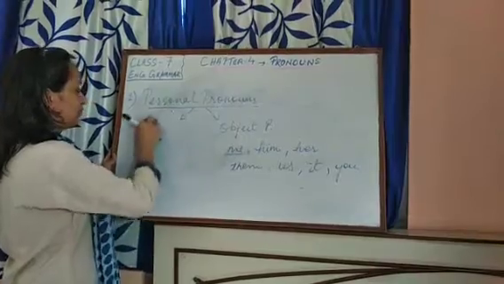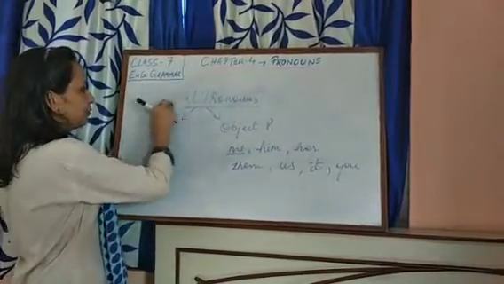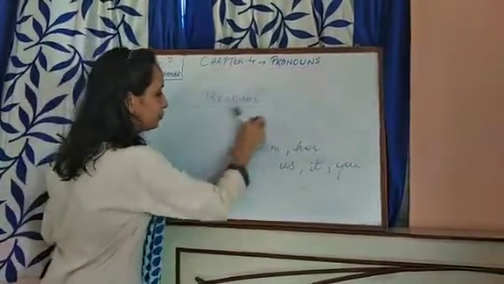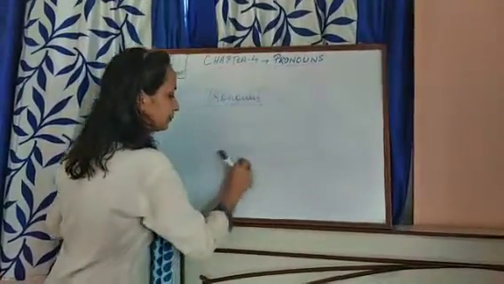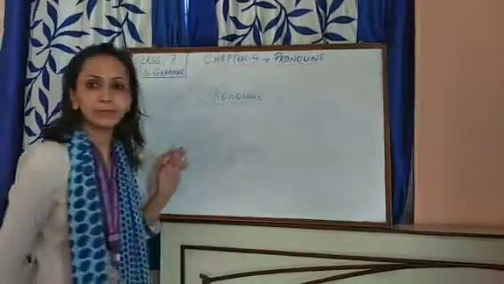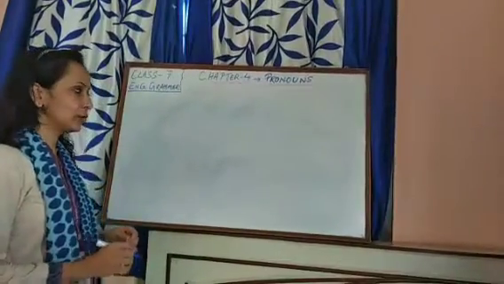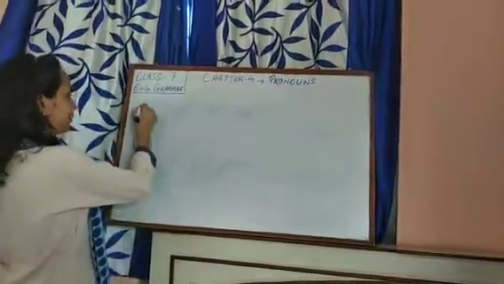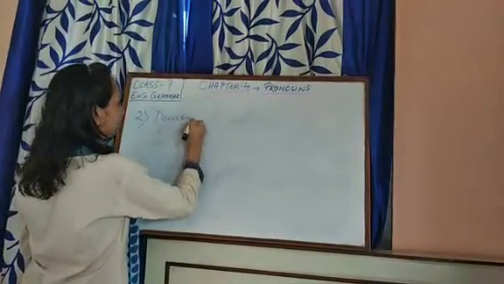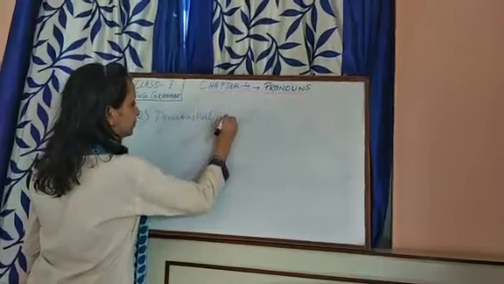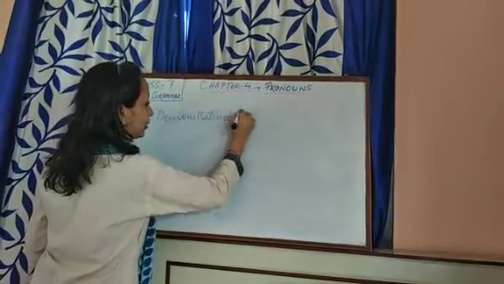Now let us move and see the second type. What is the second type of pronoun that we will learn today? Demonstrative pronouns.